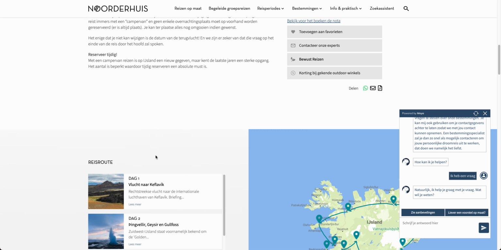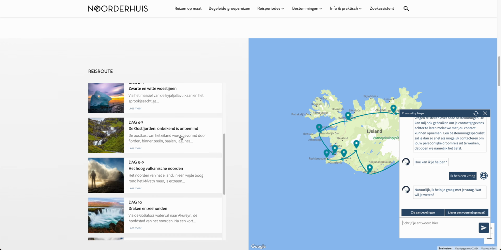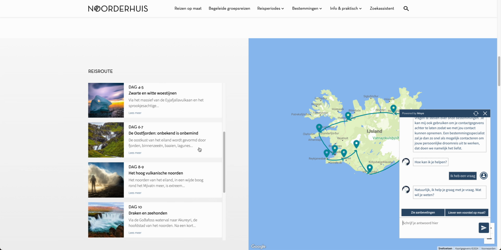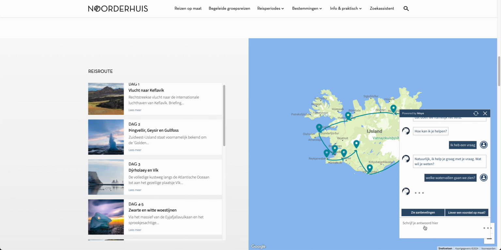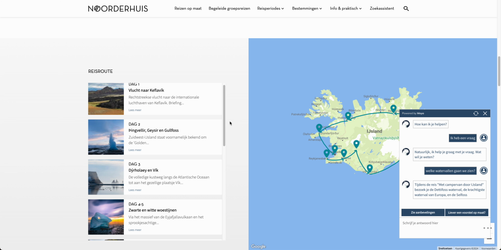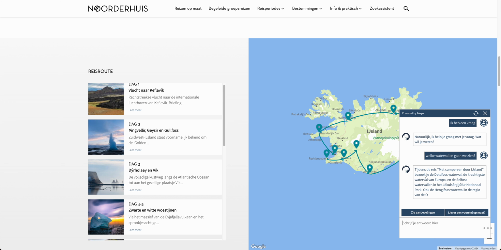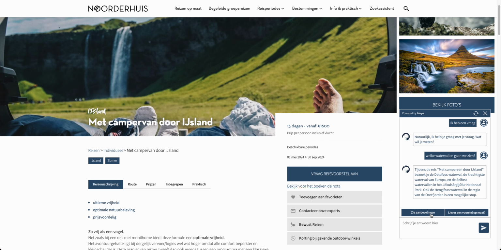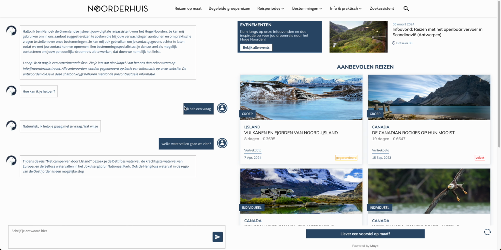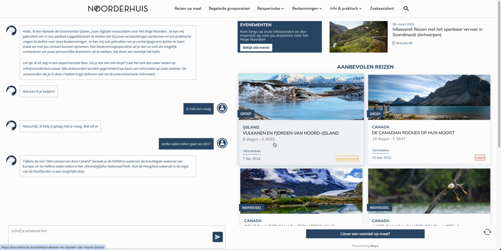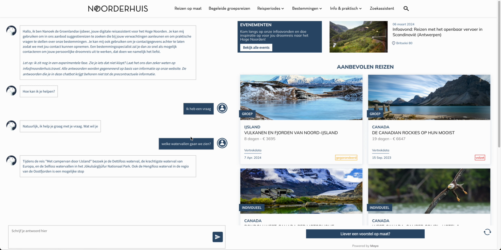So let's say here you can see there's a long itinerary with all information on all the stops. So now in Dutch, I'm just asking what waterfalls will we see? And Maya knows it's about this specific page, and it will formulate an answer about the different waterfalls we'll see. You can then still go back to the full page view, continue the conversation there. If you want, for example, you want a recommendation for some other trip in Iceland in this case.